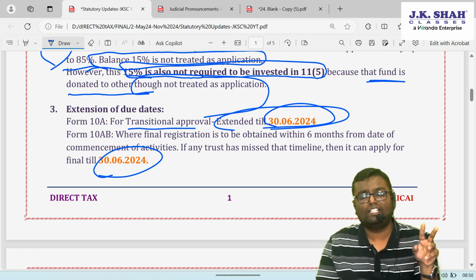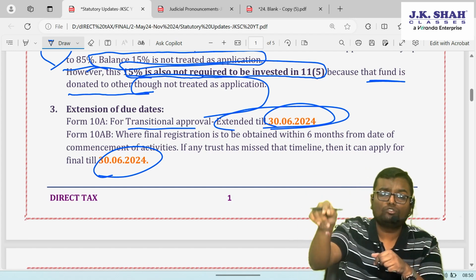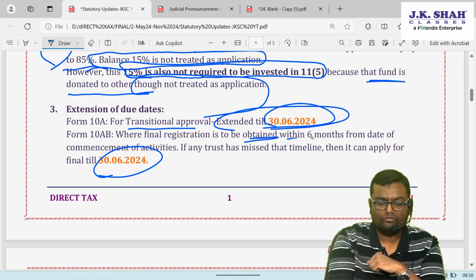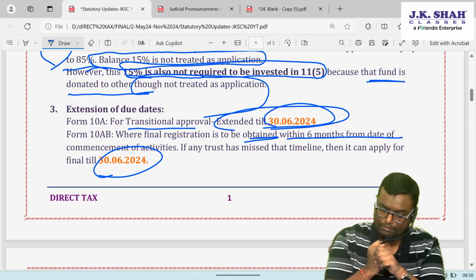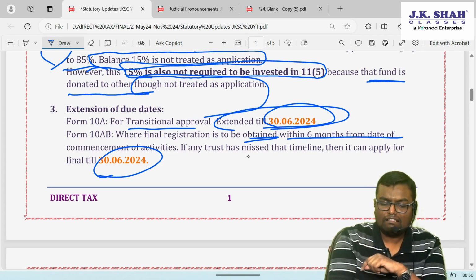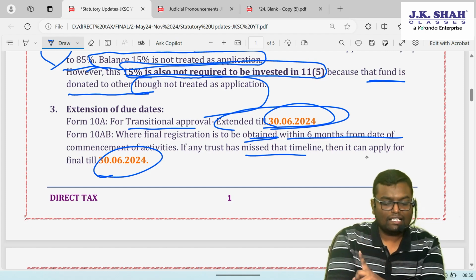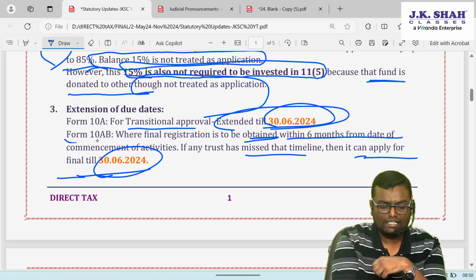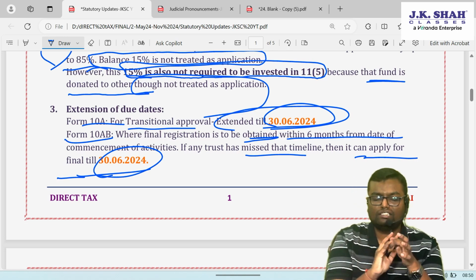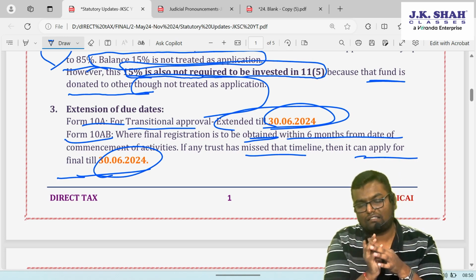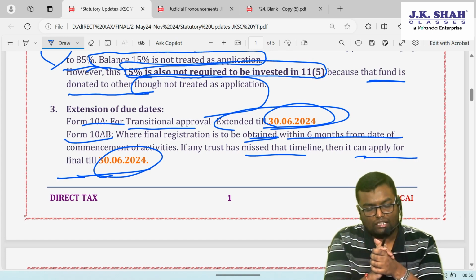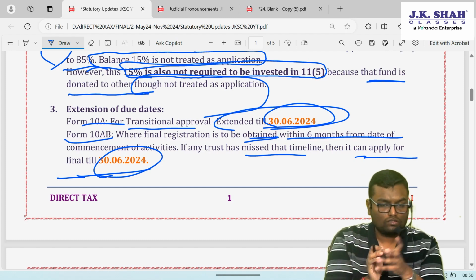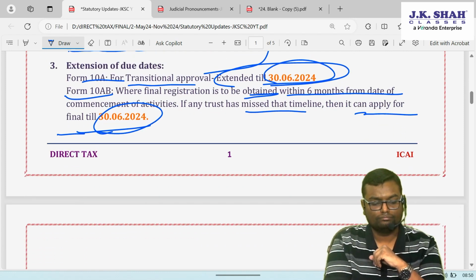They can do application for final registration up to 30th June 2024. So where final registration is to be obtained within 6 months from the date of commencement of activities, if any trust has missed that timeline, then it can apply for final till 30th June 2024 under form number 10AB. So for transitional registration and for final registration, those who forgot to do it earlier, the due date was extended till 30th June 2024. That was the third circular over here.